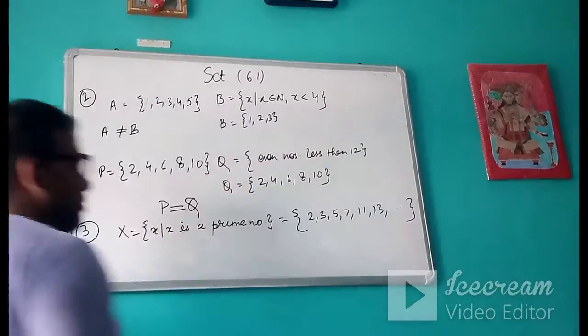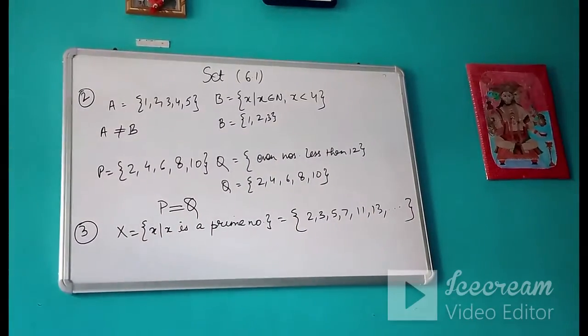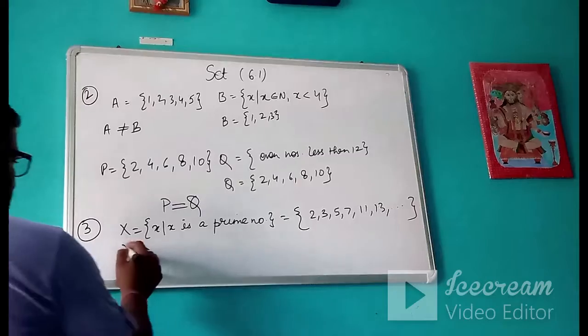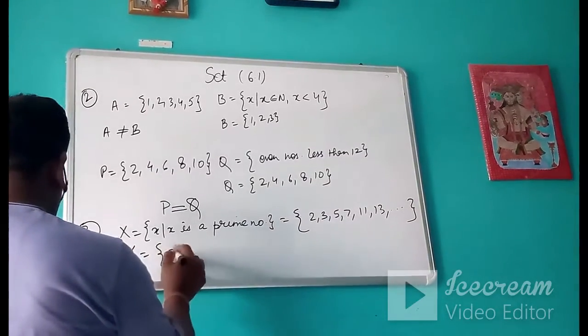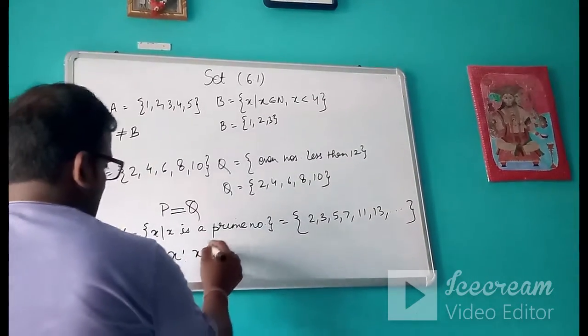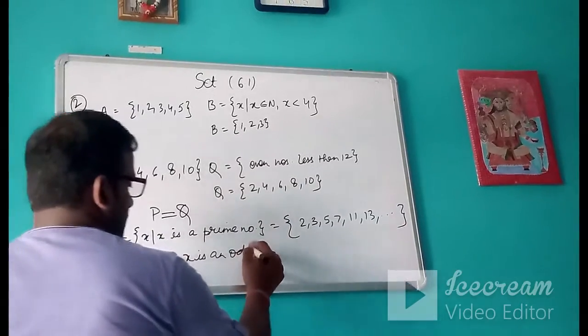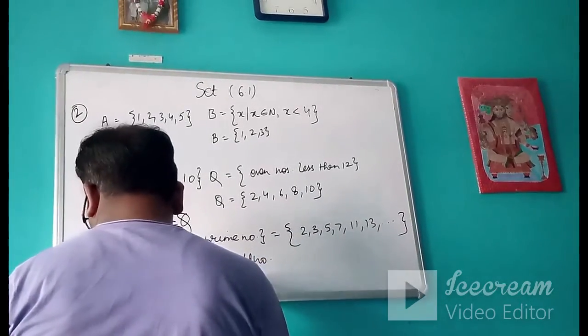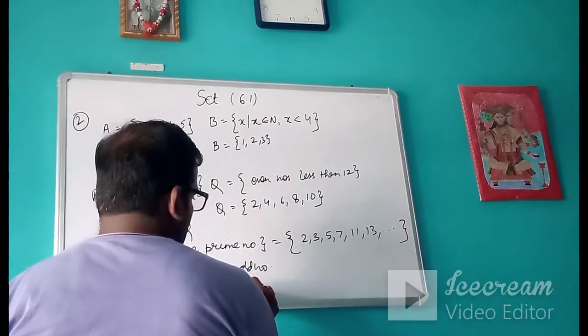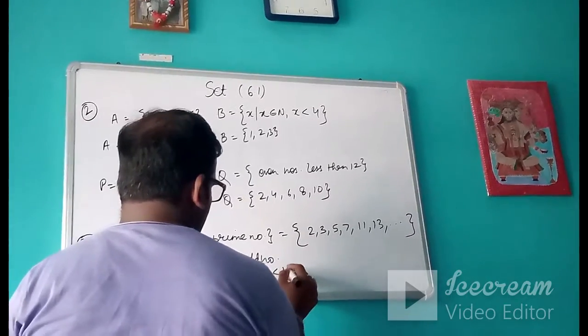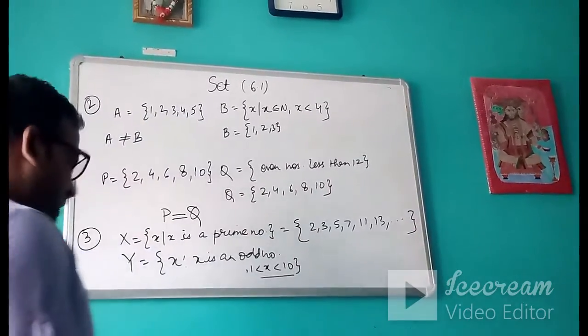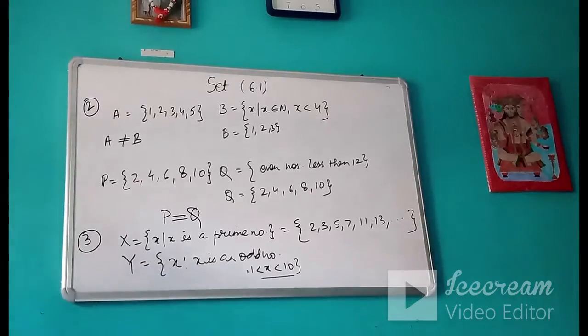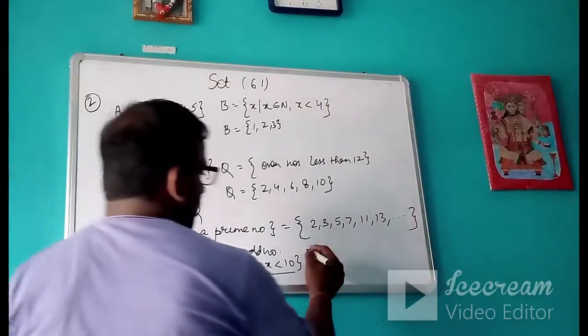So we cannot write the cardinal number of this set. Then Y is an odd number from 1 to 10, that is x greater than 1 and less than 10 and x is an odd number.